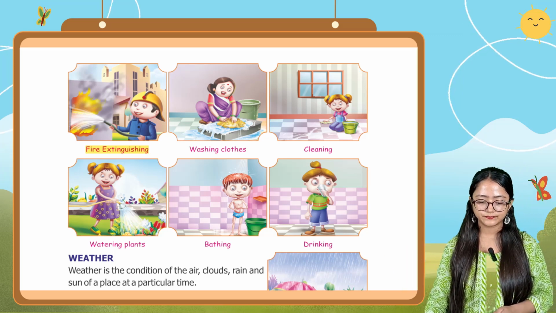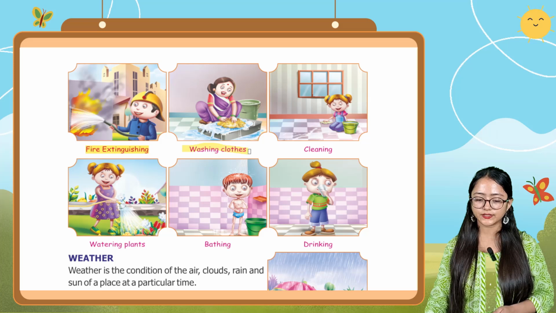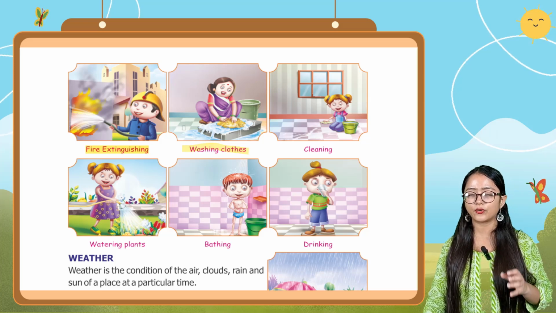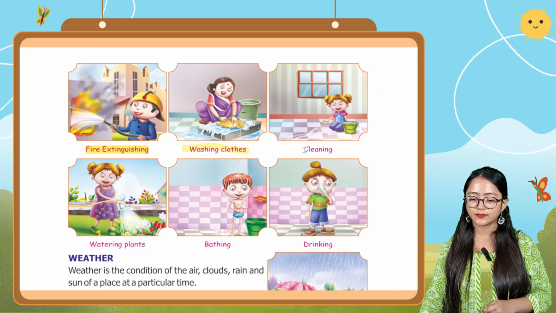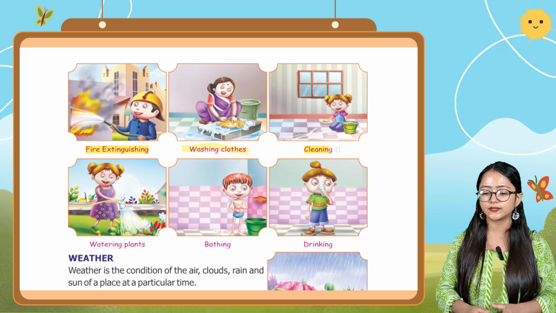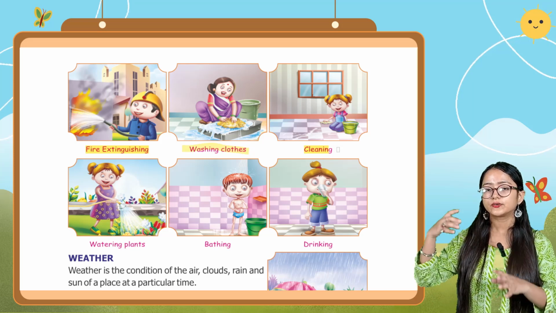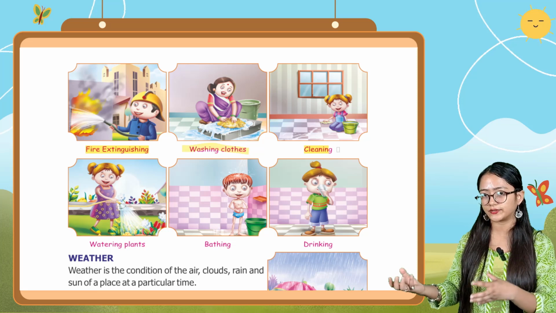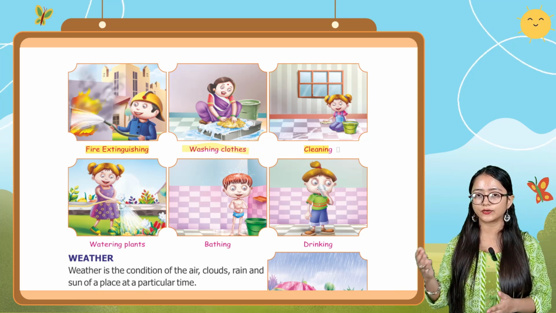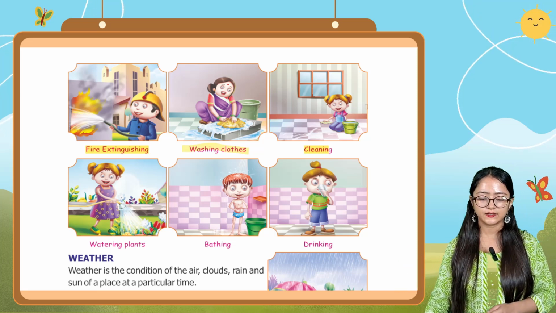Next comes washing clothes. Here you can see this woman washing clothes, which also needs water. Next comes cleaning. Here you can see the girl mopping the floor. This also comes under the category of using water, and water is very useful for us in cleaning.